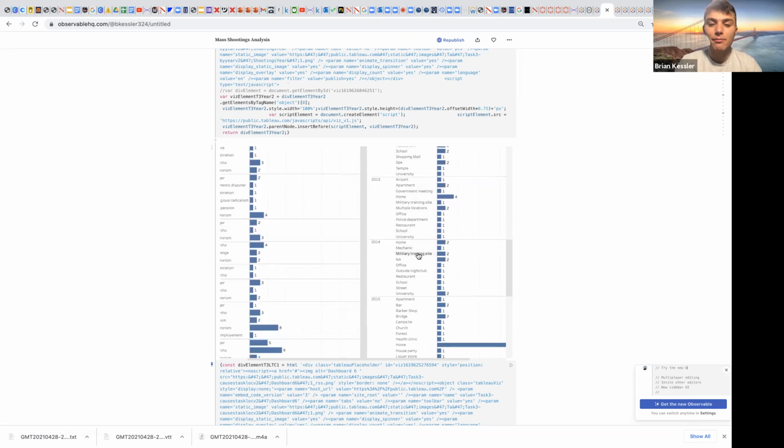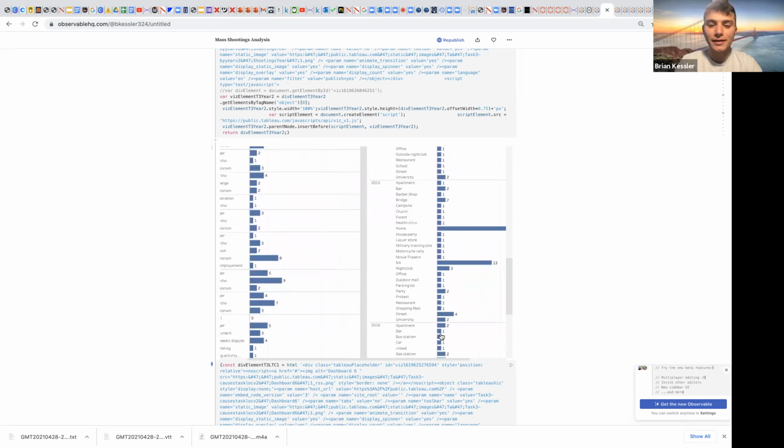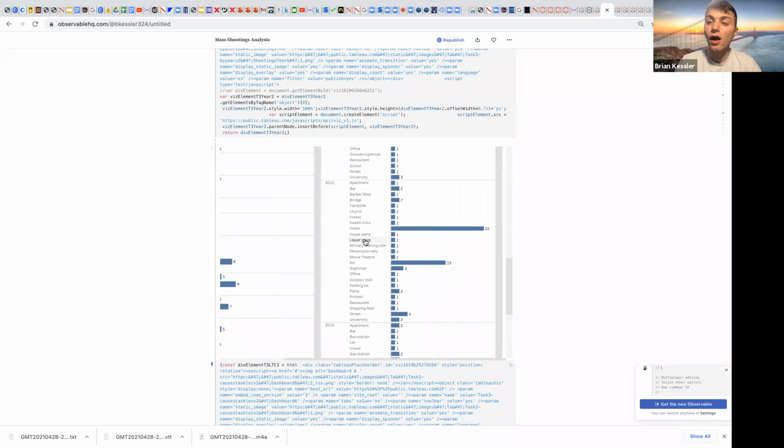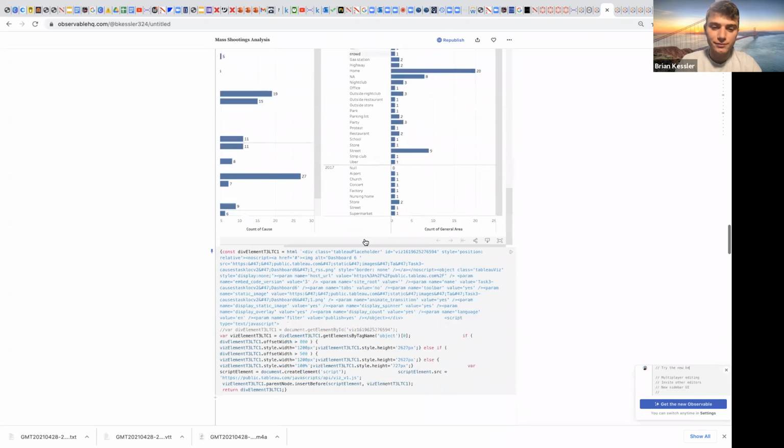Then you see places like a military training site, a nightclub, a campsite even, a health clinic, and many other places. So again, similar to the causes of shootings, it's not necessarily a decrease in the other types of locations, but rather an influx of new types of locations.